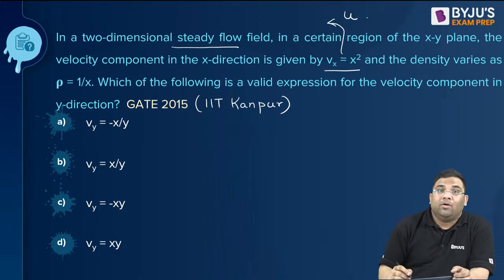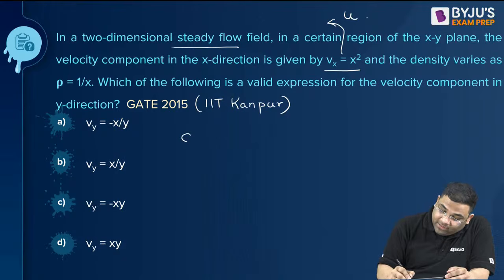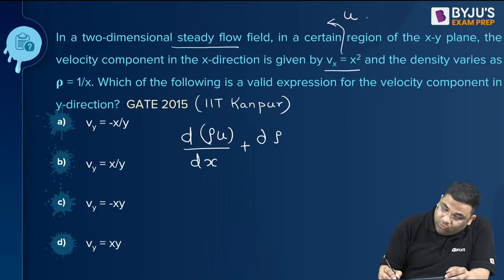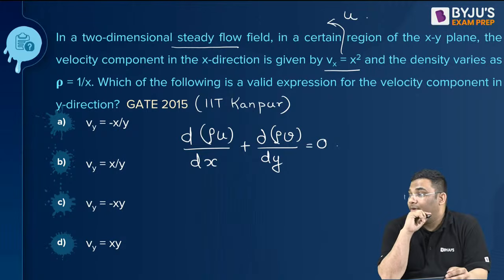For steady flow, dou rho by dou t is 0. So I can use this rho u, plus rho v, this equal to 0, right? I will use this equation.